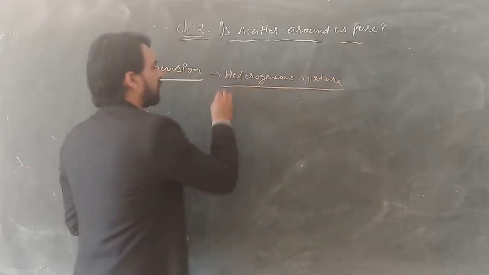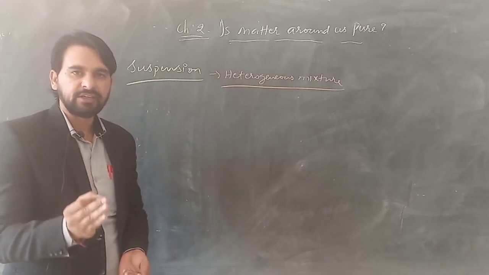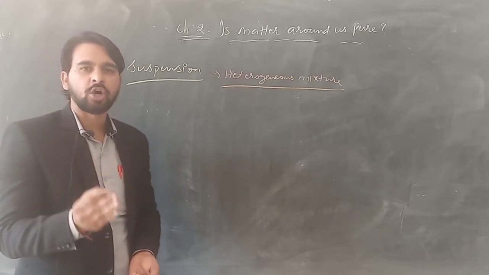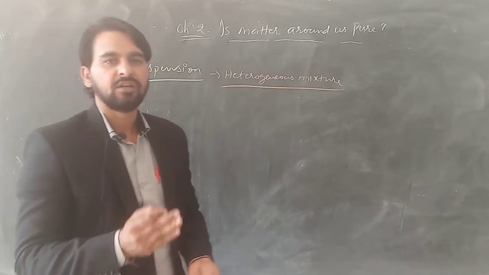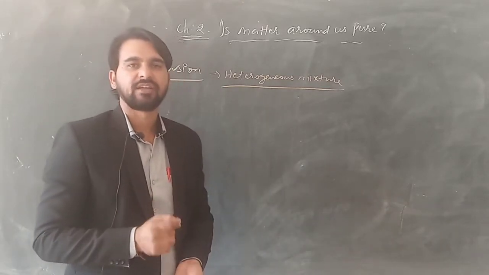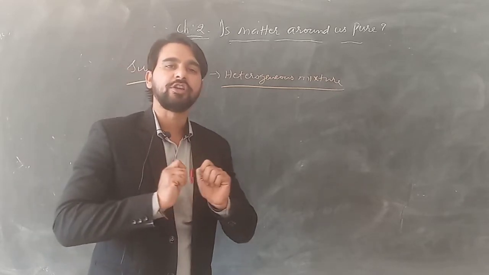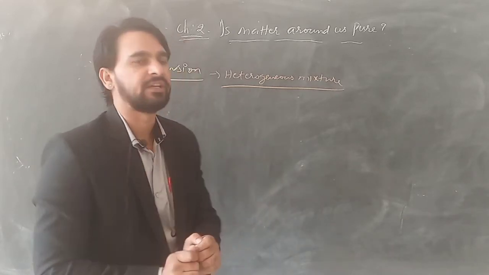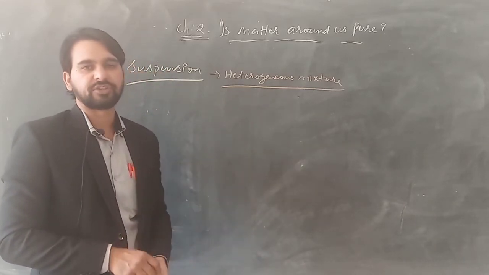If it is a heterogeneous mixture, it means the particles are not uniformly distributed among the solvent. कहने का मतलब है कि जो particles का distribution है, it is not uniform in the solvent. So that's why we are calling it a heterogeneous mixture.